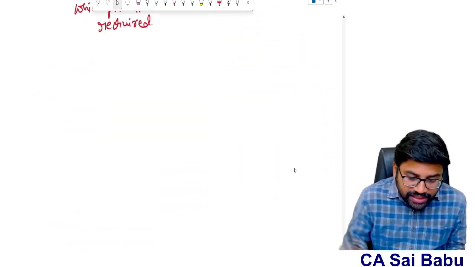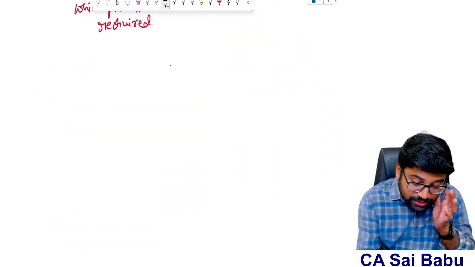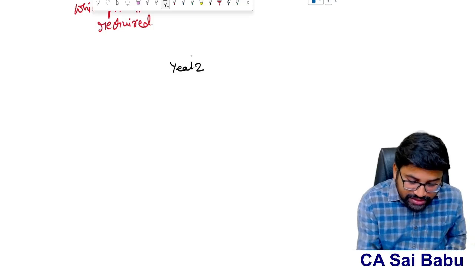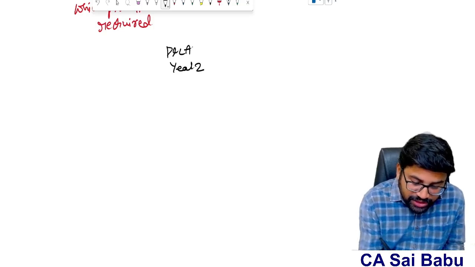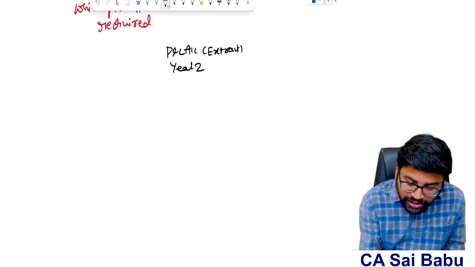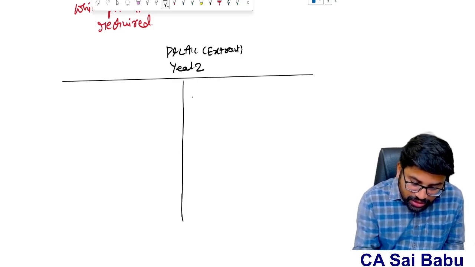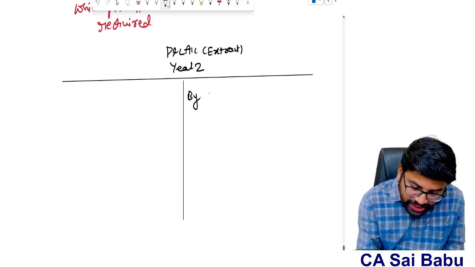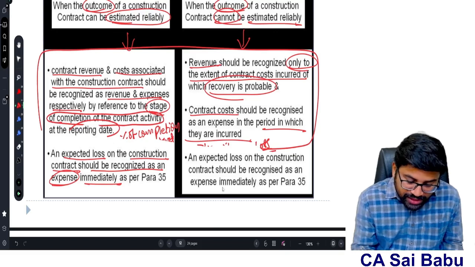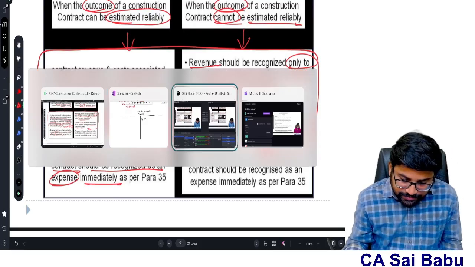Now come to the second year. What do we do in year 2? I will prepare year 2 also. Actually, they have asked for the P&L account extract for year 2. Now in year 2, what is the contract revenue? The balance revenue.